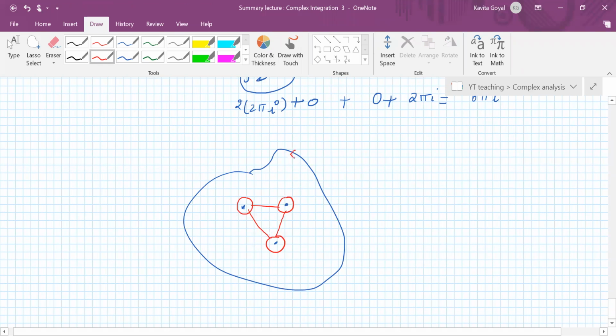This was your original curve gamma, and these curves together. You start from a point here, then trace this circle, don't come back.